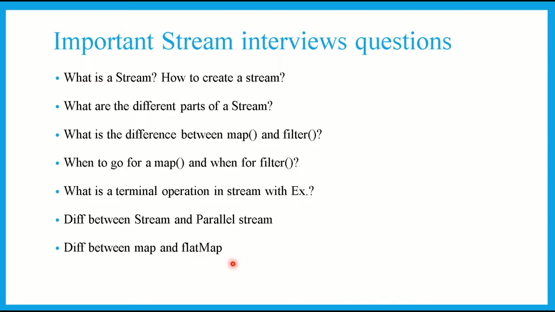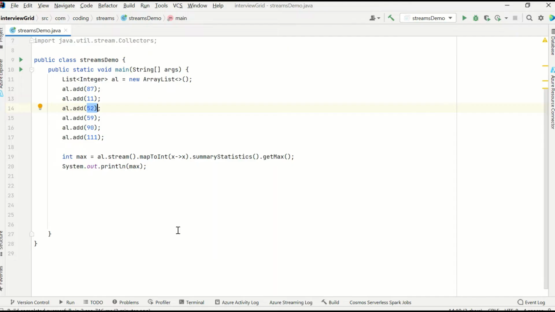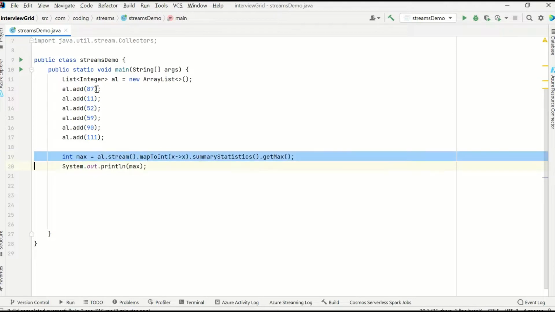Then what is the difference between map and flat map? In further example videos, I'll give examples of flat map also, but for this video I've just mentioned it because it is an important question. So what is map and what is flat map? In this case we have a list of integers, right? 87, 11, 50, these are integers. Directly on this I wanted to operate, so I went for map, right? This map will take each element.